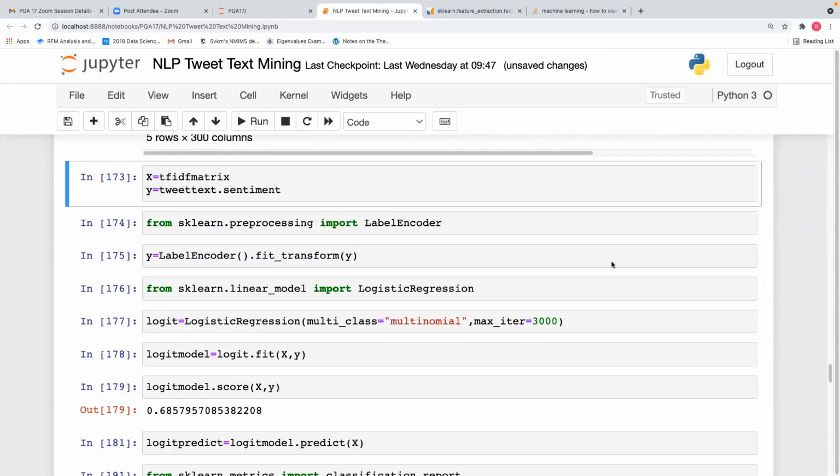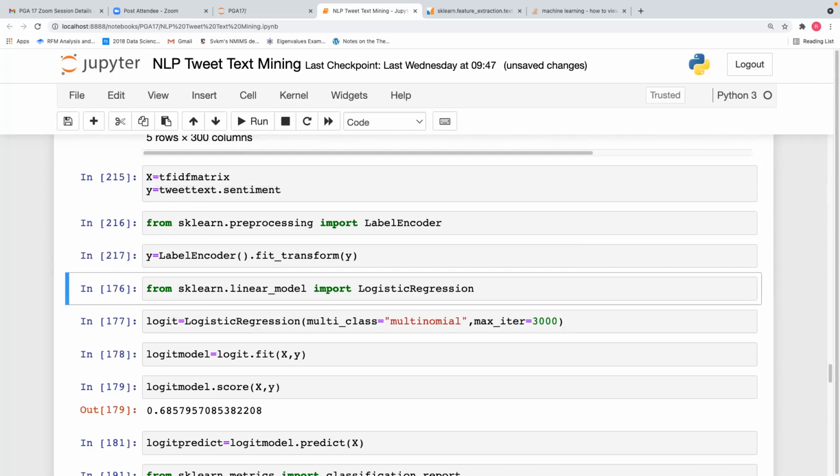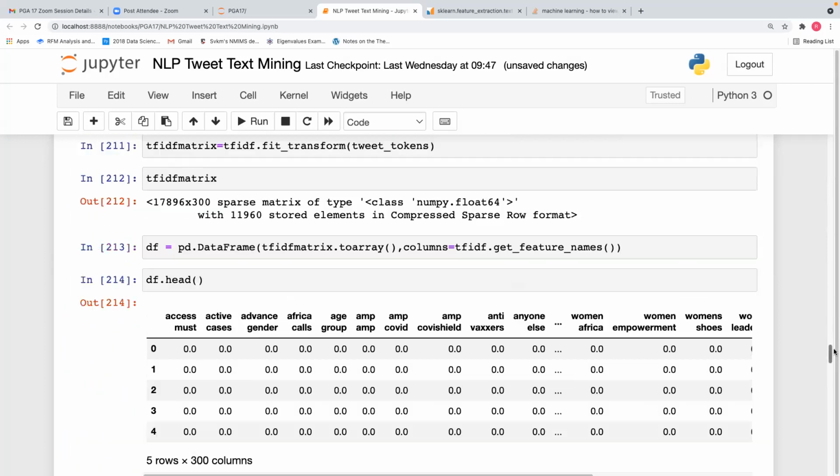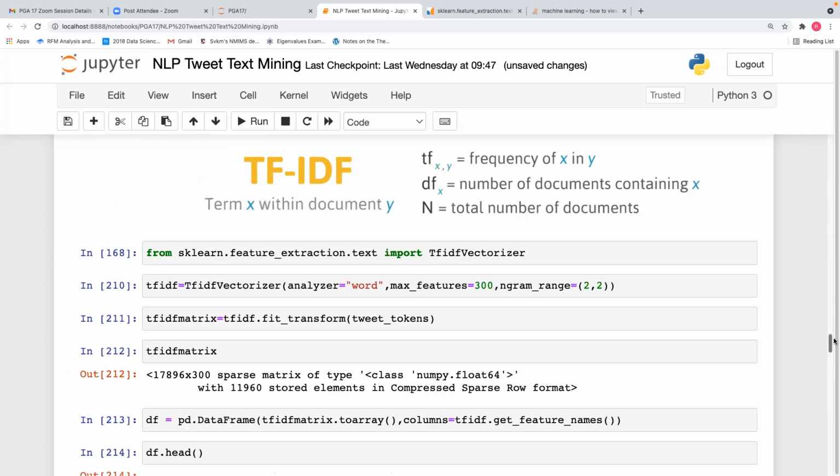Now, will the accuracy change? Let us also check. Accuracy decreases with bigrams. So bigrams have a lesser accuracy than unigrams.